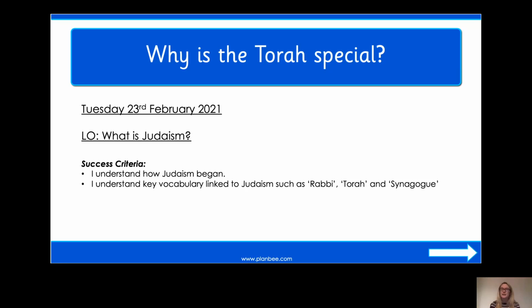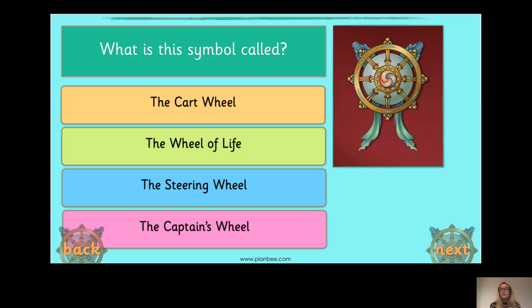Okay, Year 2, let's go through the answers together. The first one, here you have the Buddhist symbol in the corner. The question is asking you, what is this symbol called? Is it the cartwheel, the wheel of life, the steering wheel, or the captain's wheel? Yes, well done. It's the wheel of life, isn't it? The Buddhist symbol is called the wheel of life.